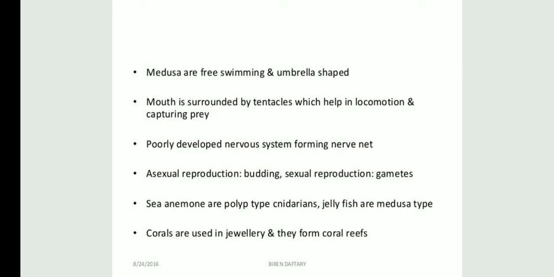Now here, sea anemones are polyp type cnidarians, students. As we have already discussed, their body exists in two different forms. One is polyp, an example is the sea anemone, and talking about the medusa type, that is the jellyfish. And corals, you must have heard about these names, students. They are very beautiful and they are used in jewelry and they form coral reefs.